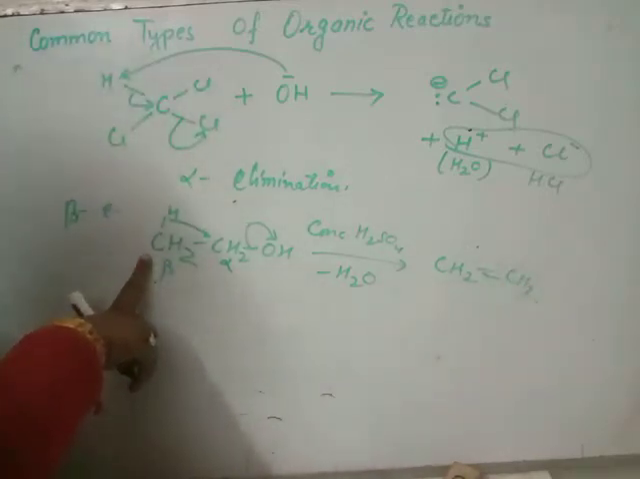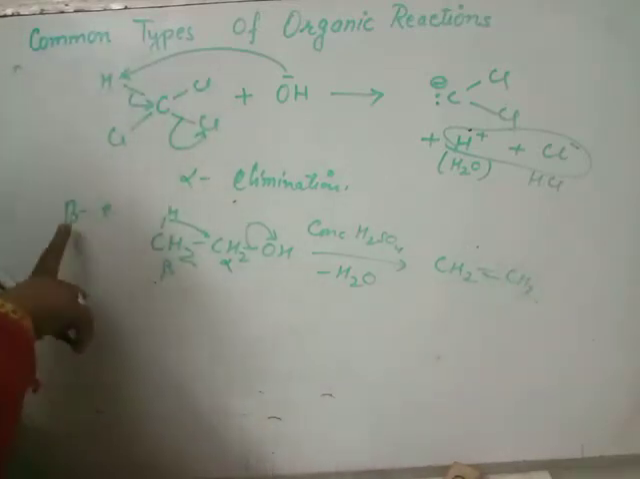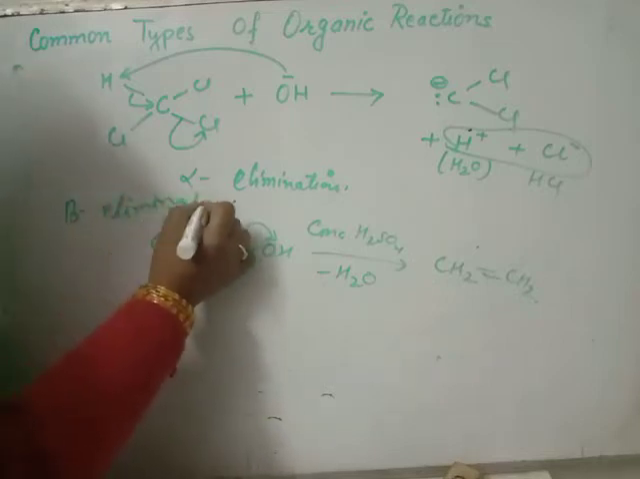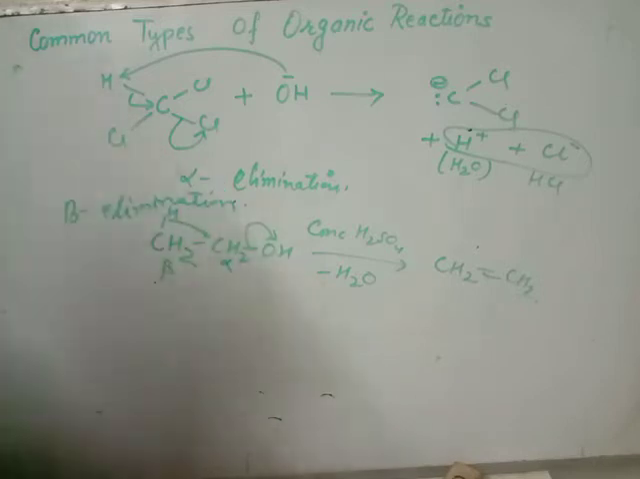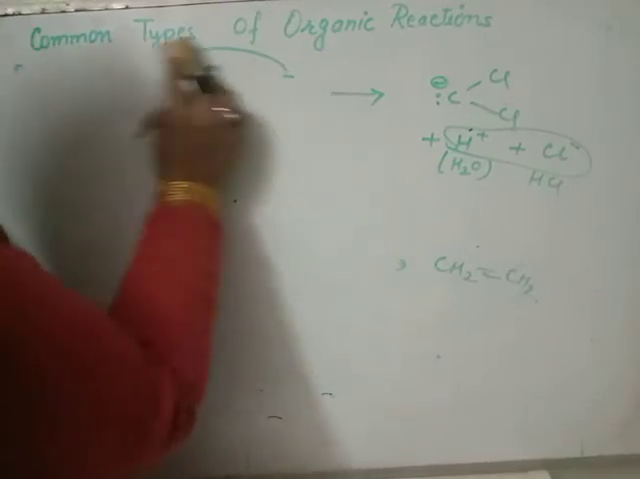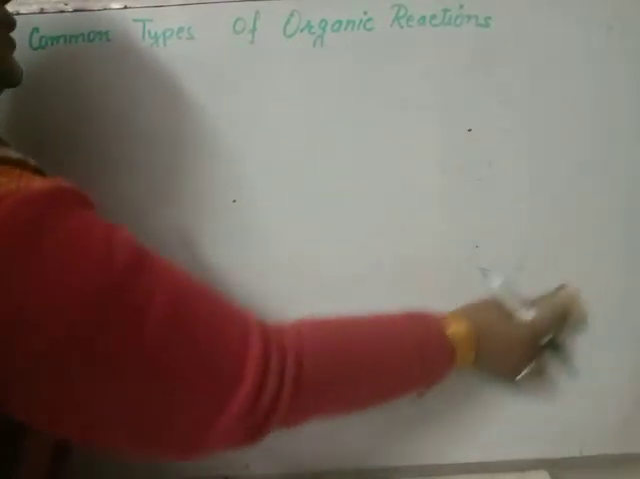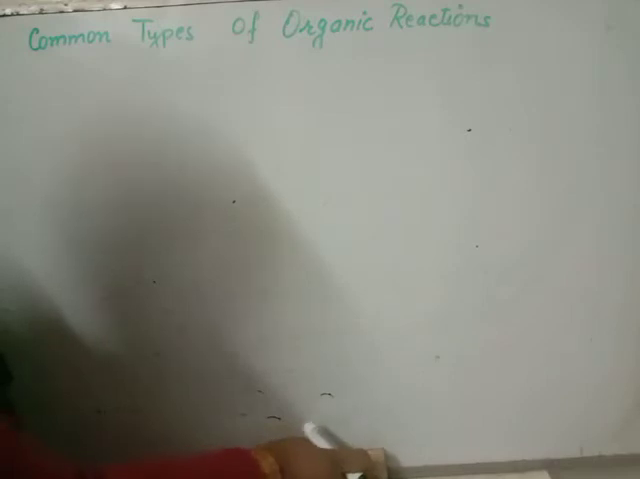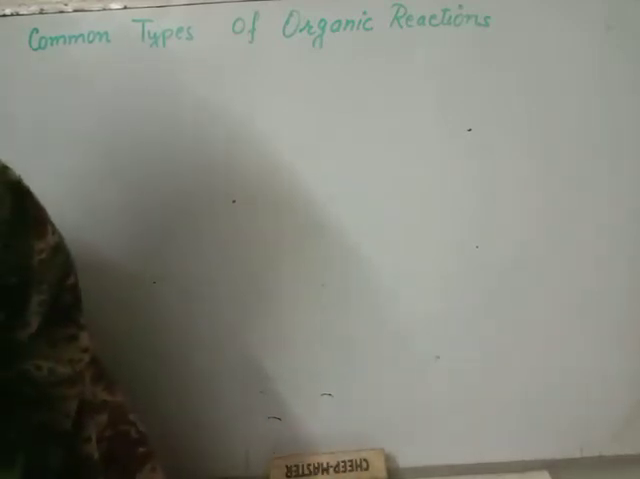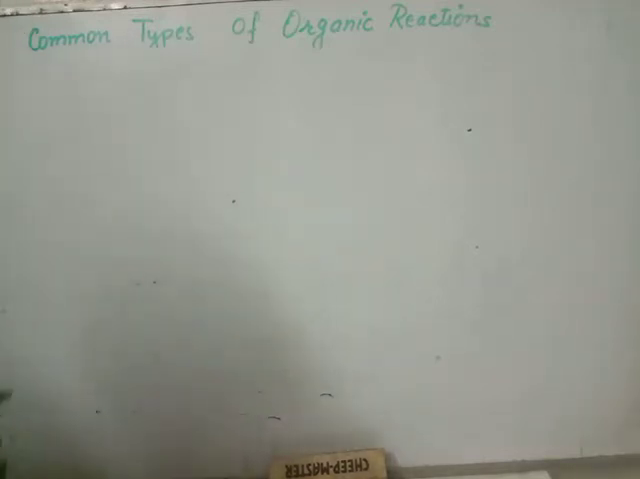When a hydrogen from the beta carbon is eliminated, it is known as a beta elimination reaction. Clear? Now, another one is alpha elimination, beta elimination, and gamma elimination, which gives cyclization. Furthermore, now the condensation reaction.